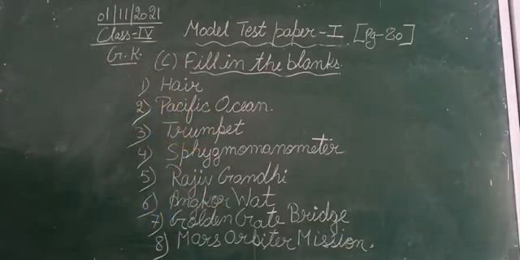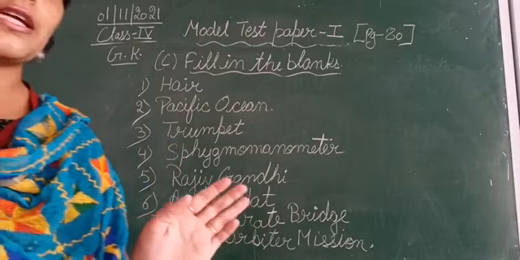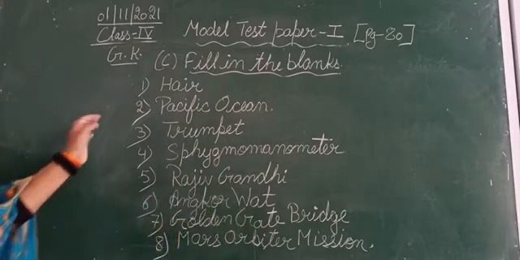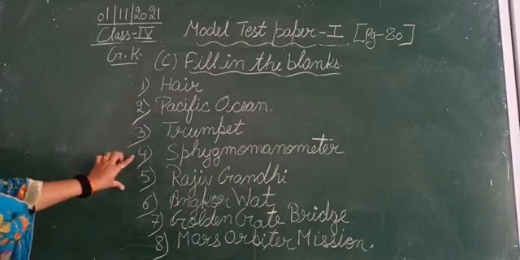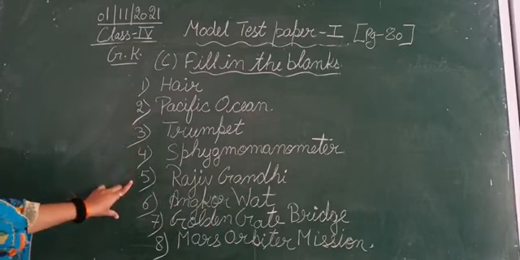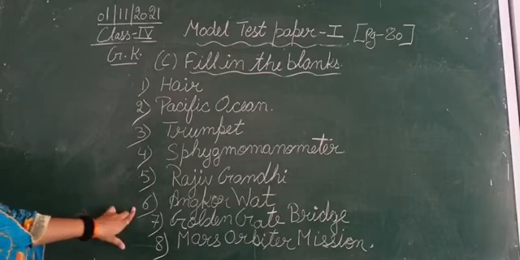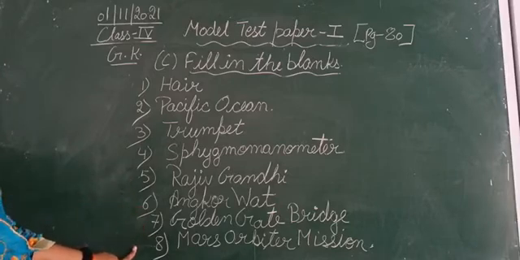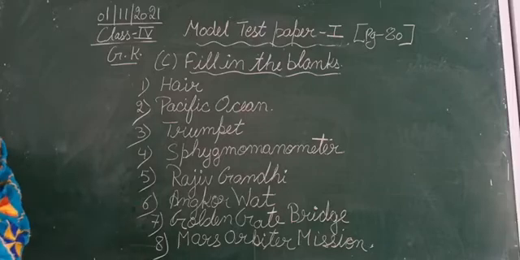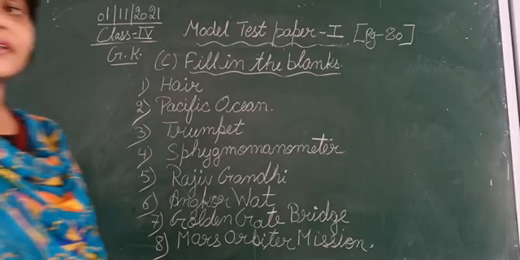So these are the answers from 1 to 8 that are given over here. The first is here, second is Pacific Ocean, third is trumpet, fourth is sphygmomanometer, fifth is Rajiv Gandhi, sixth Angkor Wat, seventh is Golden Gate Bridge, and the last is Mars Orbiter Mission, also known as Mangalyaan Mission. Clear?